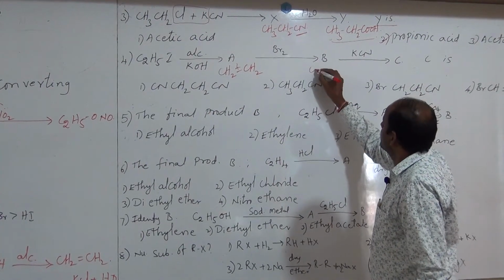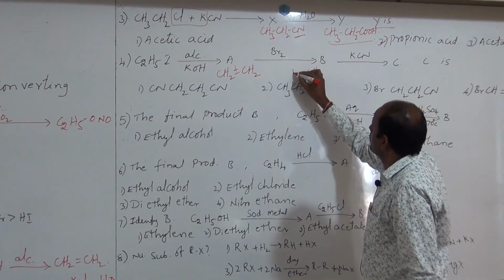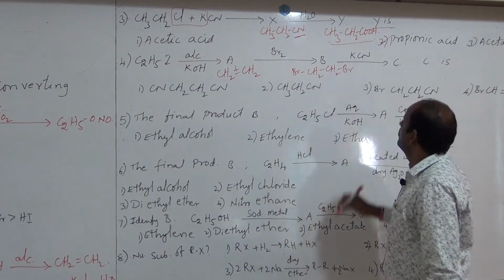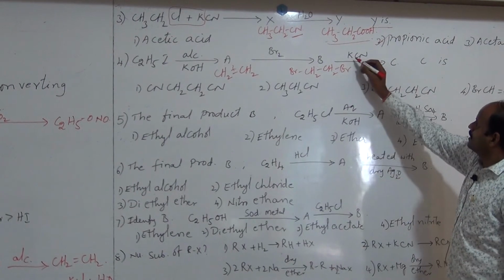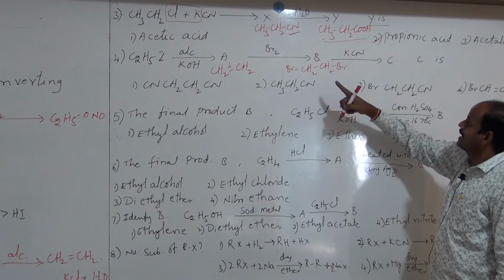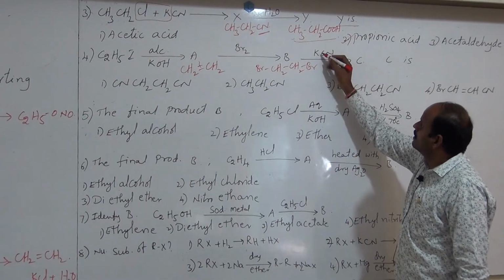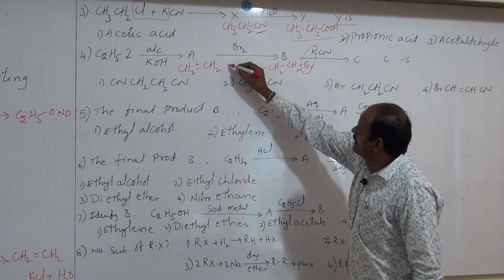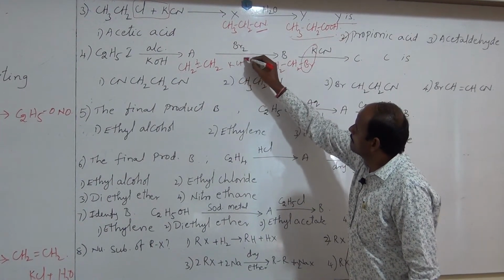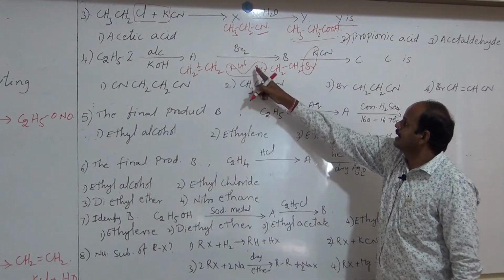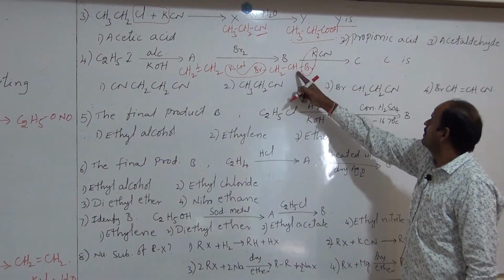Thus, here we get CH2Br and, with a single bond, CH2Br. Then it reacts with potassium cyanide. Here there is no 1 mole given, hence we should take excess amount. Thus KBr is removed, another KCN is reacted. Then here also KBr is removed. Then CN is attacked on this carbon, this CN is attacked on this carbon.